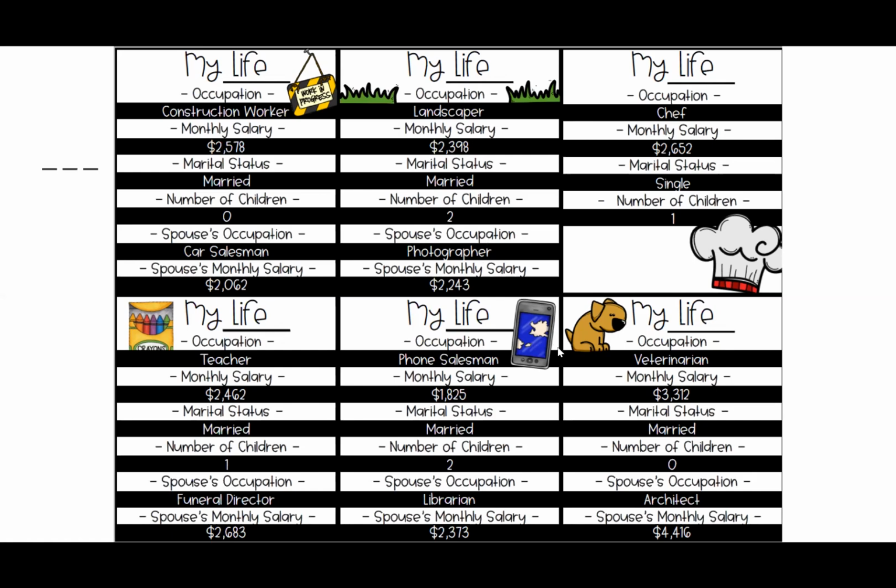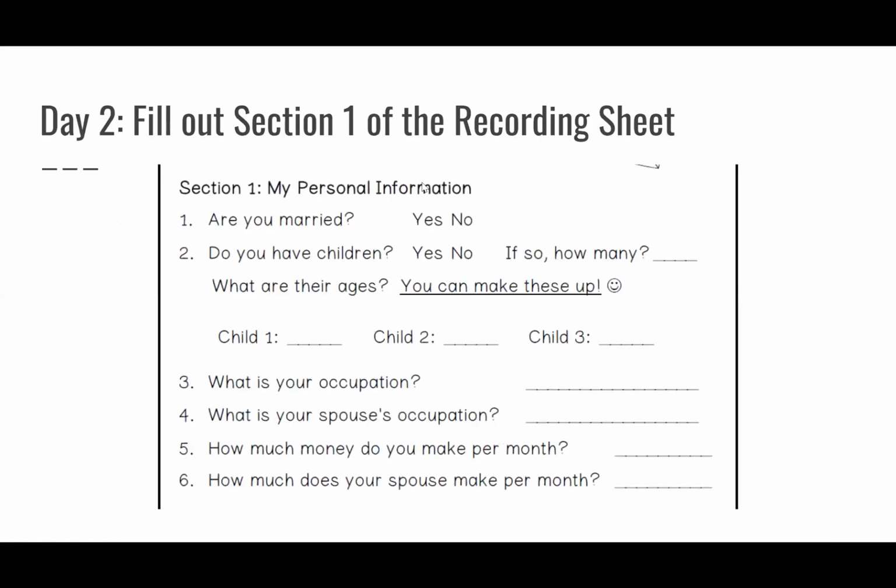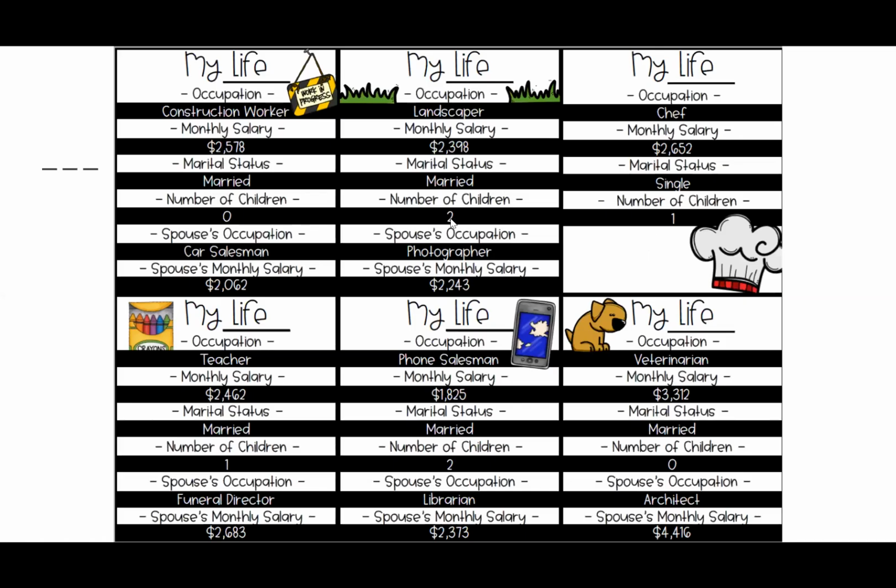With this information, you fill out this section here. Are you married? Based on that card, yes. Do you have children? Yes. How many? 2 children. And we know that because you go back to the card, and see, 2 children.